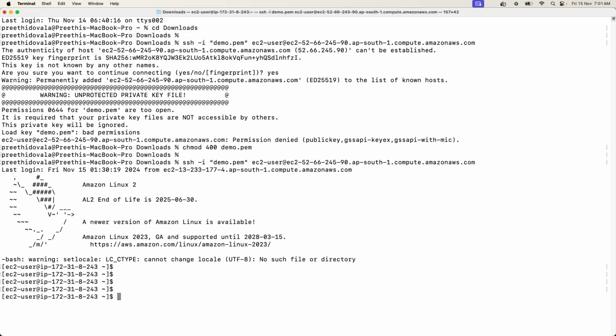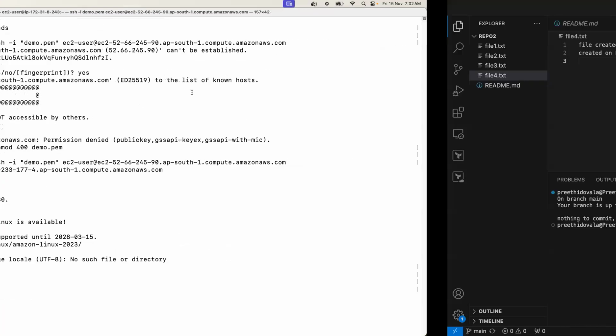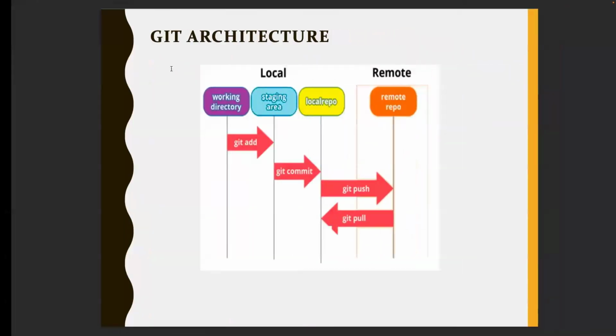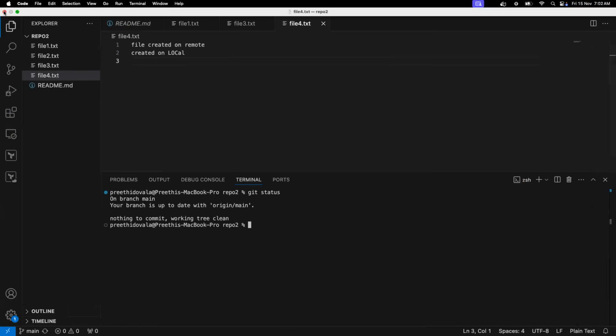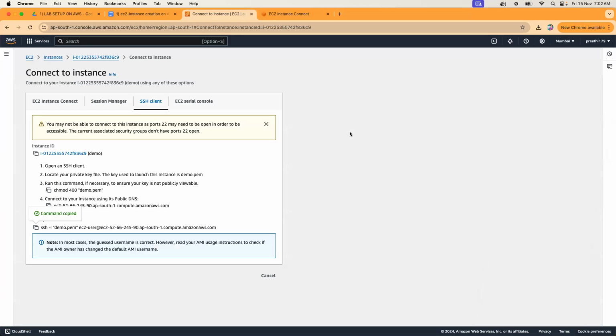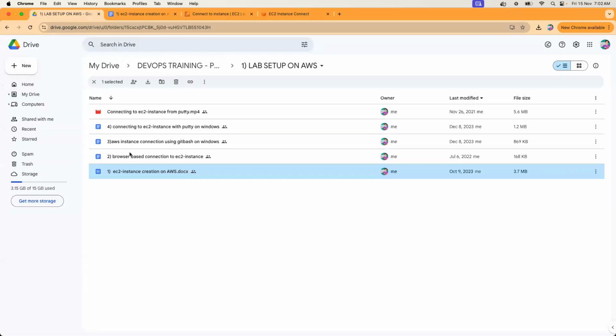This is the way you have to use to connect to your EC2 instance. This is the more widely used method of connection. You can use terminal or git bash. If it is Windows, you can use git bash. And there are different SSH clients like git bash. In Windows, if you want to use putty, here is the document.